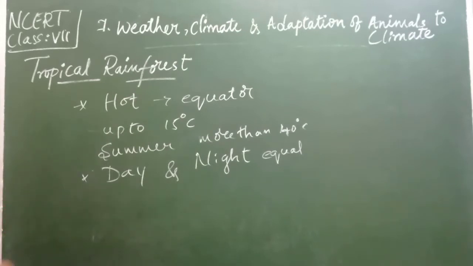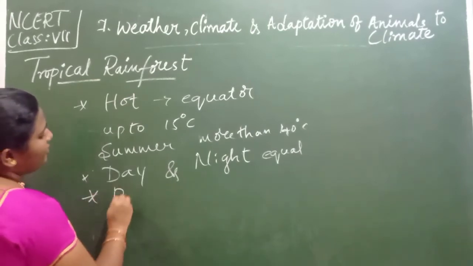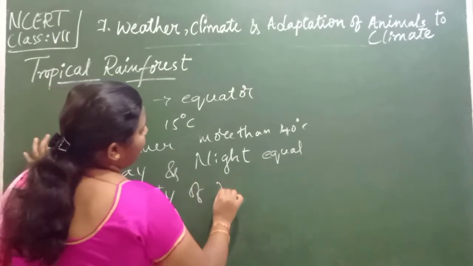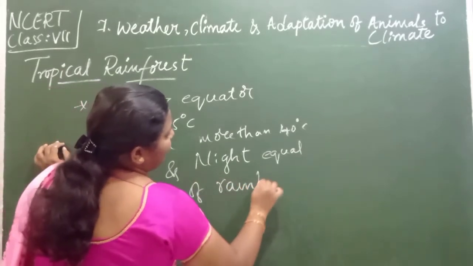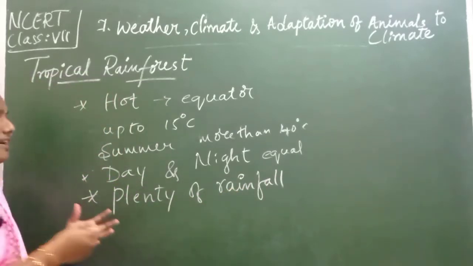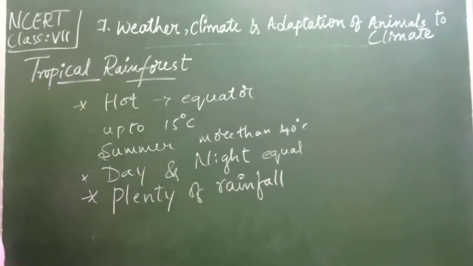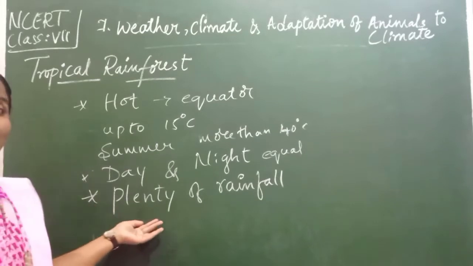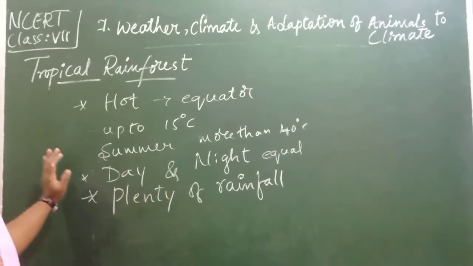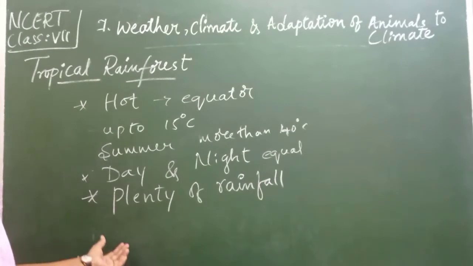And one more very interesting feature of this tropical rainforest is that we receive plenty of rainfall, children. There is a large amount of rainfall over these regions. So what happens is that varieties of animals can survive over these regions.